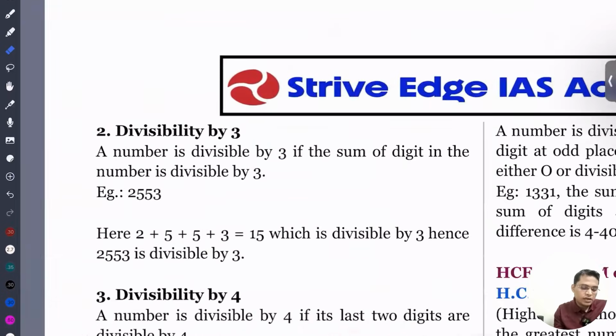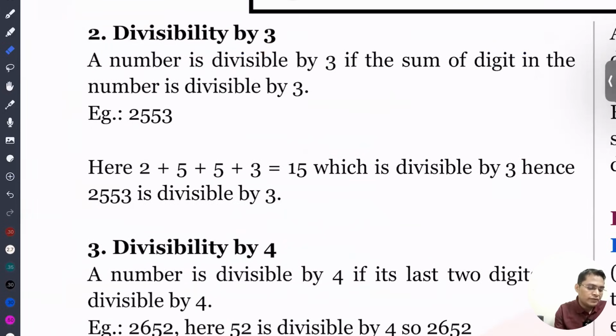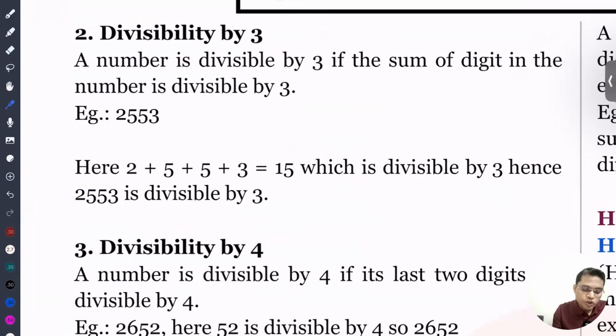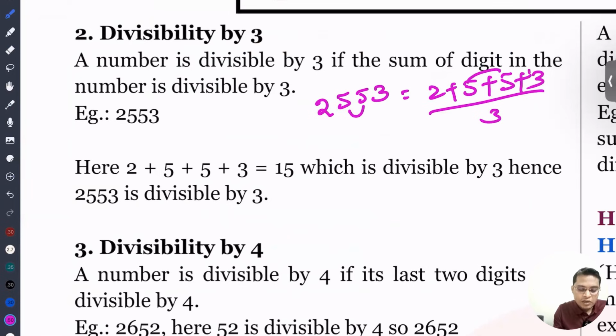Next, the rule for divisibility by 3. For a number to be divisible by 3, you just sum all the digits, and if the sum is divisible by 3, then the number is divisible by 3. Let's take the example of 2553. The sum is 2 plus 5 plus 5 plus 3, which is 10 plus 5, so it is 15. 15 is divisible by 3, so this number is divisible by 3.